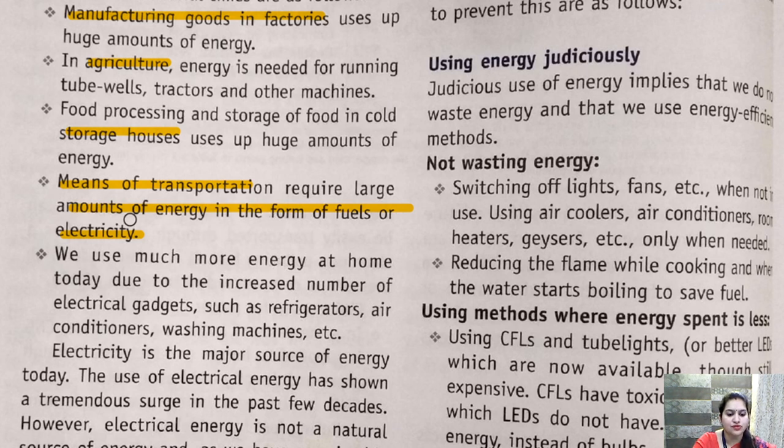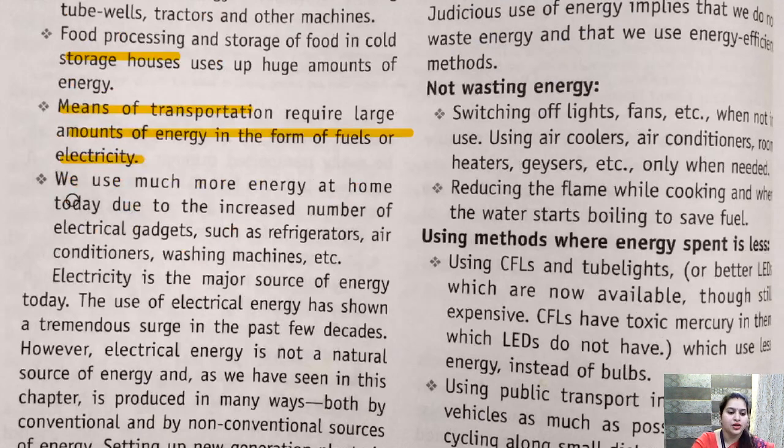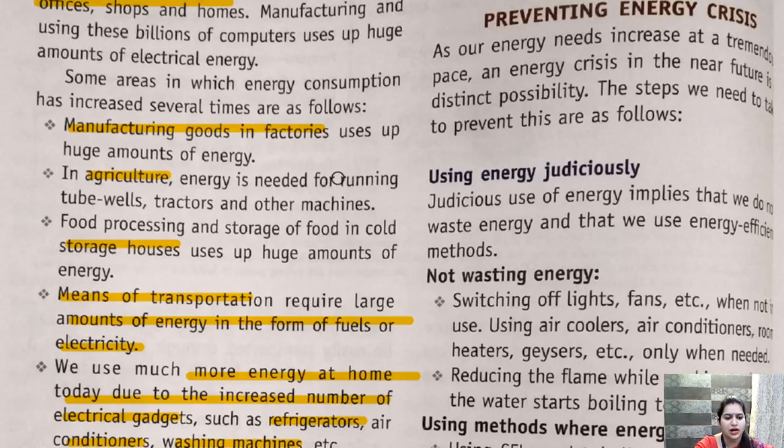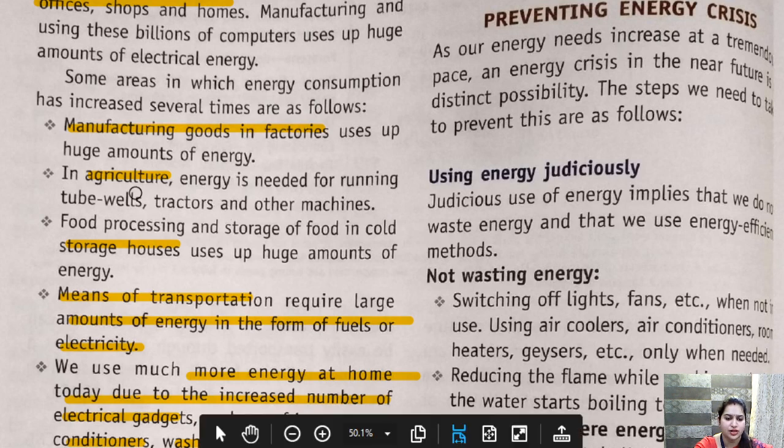So means of transport require a large amount of energy, like petrol, diesel, kerosene, all these things are required in transportation. We use much more energy at homes today due to the increased number of electrical gadgets such as refrigerators, air conditioners, washing machines, mobiles, laptops, whatnot. As we have progressed, as we have developed, we require more electrical energy. So that was about a few industries which consume a large amount of energy.